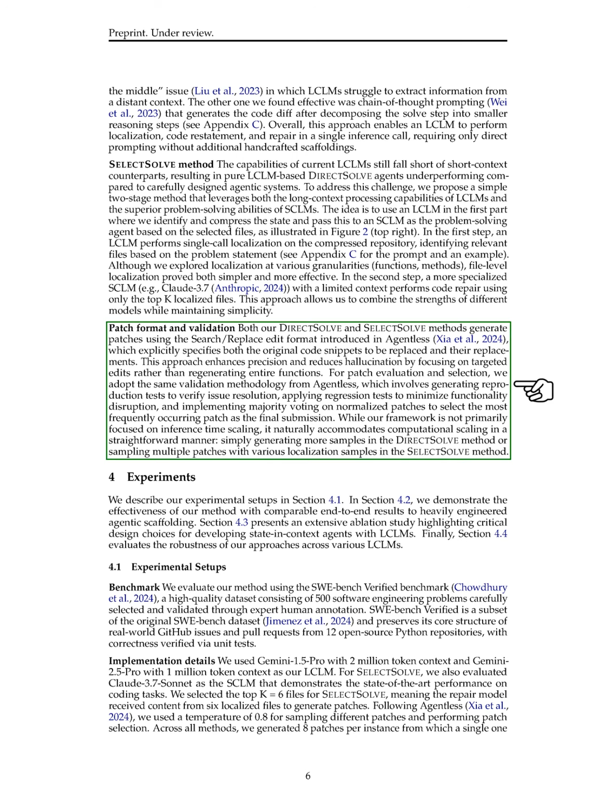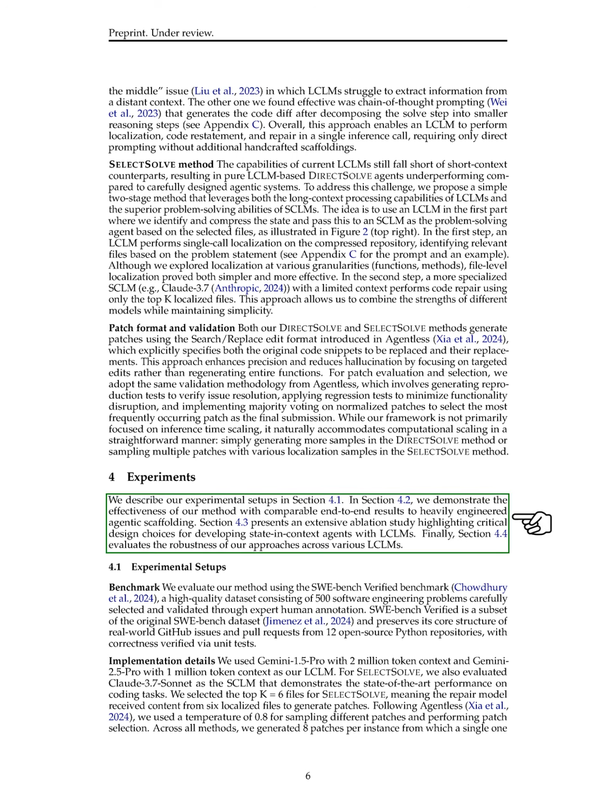Section: Experiments. In this section, we describe our experimental setups. We demonstrate the effectiveness of our method in an end-to-end context, showing results comparable to heavily engineered agentic scaffolding. We also present an extensive ablation study that highlights important design choices for creating state-in-context agents using LCLMs. Finally, we evaluate the robustness of our approaches across various LCLMs.